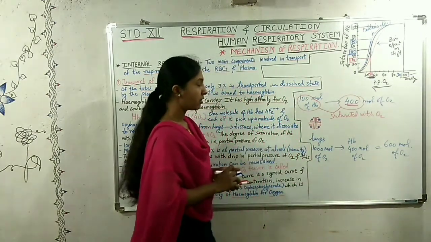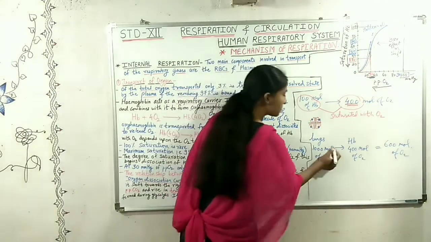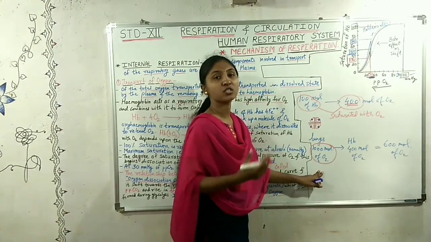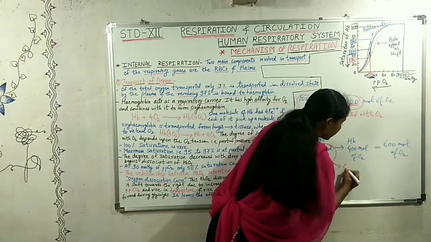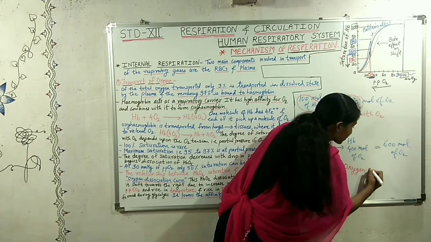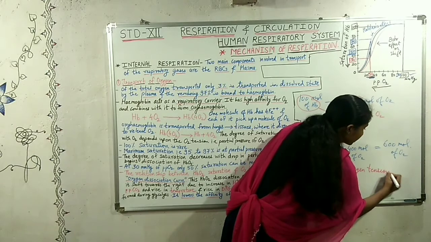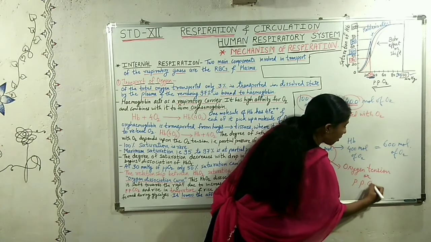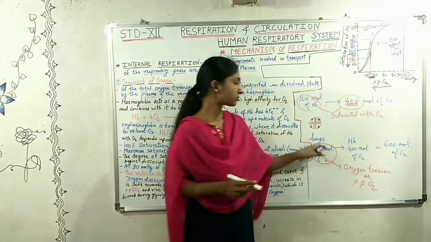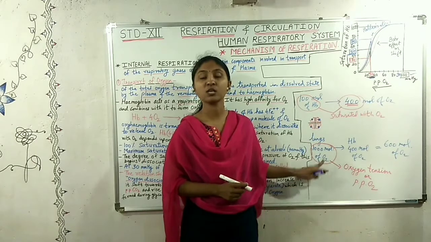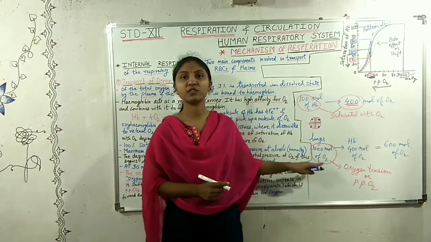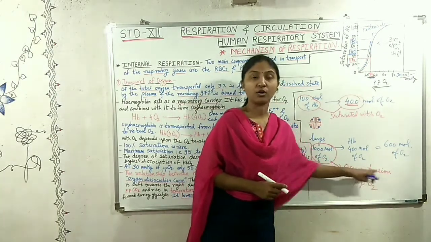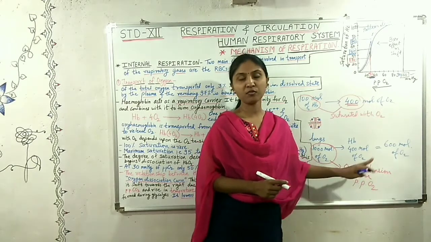So whatever amount of oxygen is present inside the lungs, this amount is said to be the oxygen tension, or it is also called the partial pressure of oxygen. So the amount of oxygen molecules present in the lungs is called the oxygen tension, or partial pressure of oxygen.